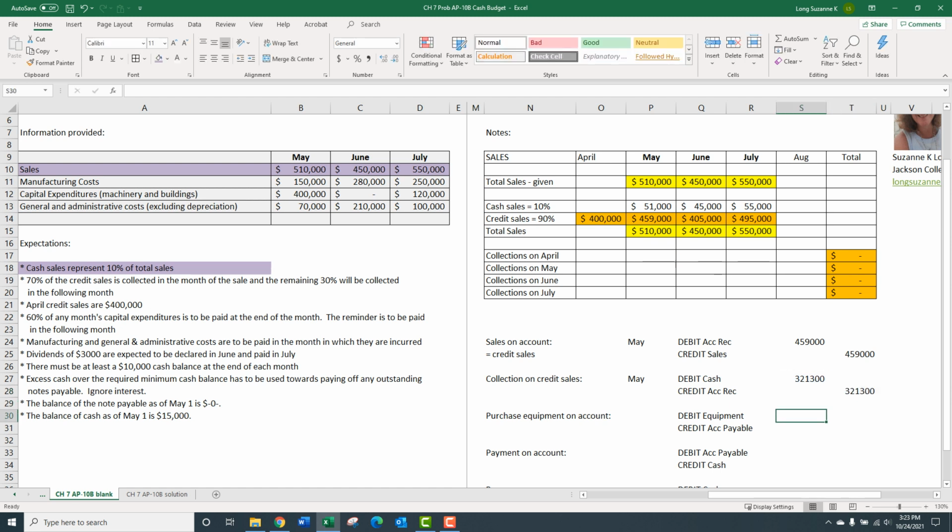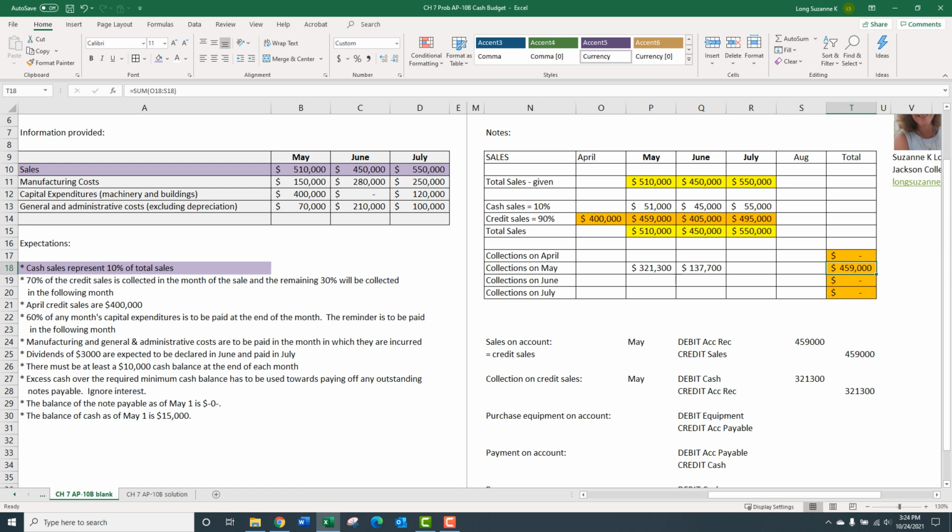That's what's being collected in May. Let's get that up here. Collections on May in May. So I want to be right here. May and May. Collections on May in May. May times 70%. And the remainder in the following month. So now this is collections on May. I'm still right here, but now the collections coming in June. 459 times 0.3. And I want to see this 459 tie out, balance out, reconcile.